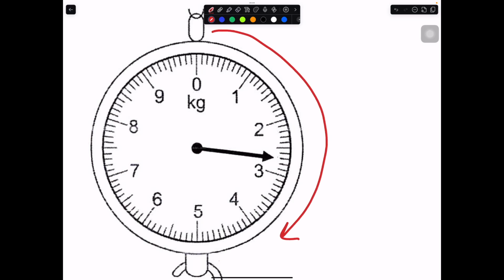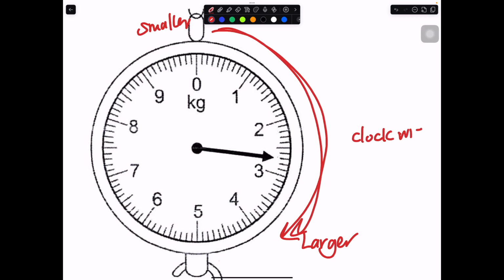So you should read it in this way. This should be the smaller number. This should be the larger number. So you should read it in this manner. It looks like you are reading in a clockwise direction. So over here is 2. So 2.1, 2.2, 2.3, 2.4, 2.5, 2.6, 2.7.